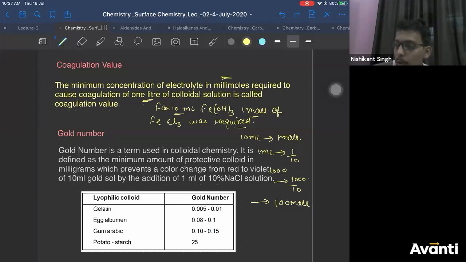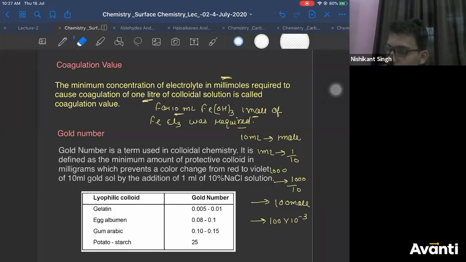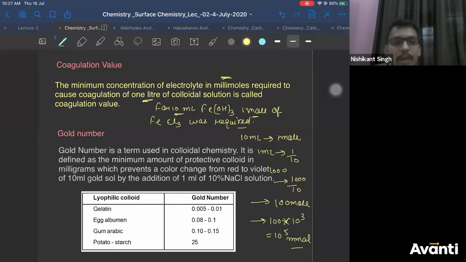So 100 mole will be 100 into 10 power plus 3 millimole. That means your answer is 10 power 5 millimole. So your coagulation value is 10 power 5. Correct? So this is how you find coagulation value.